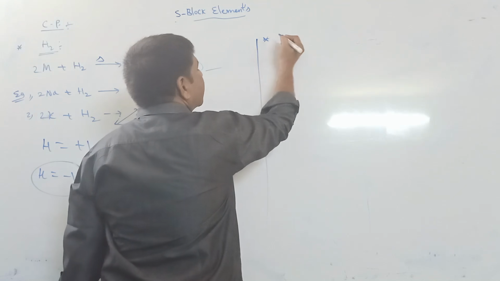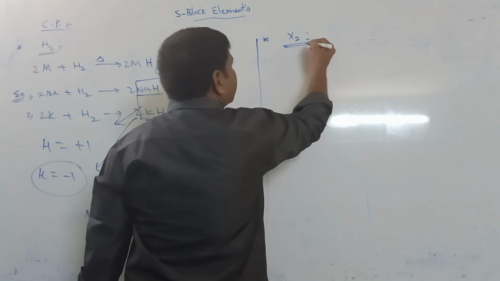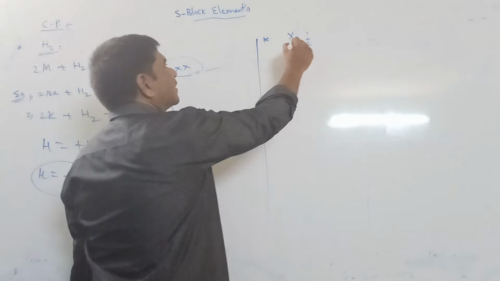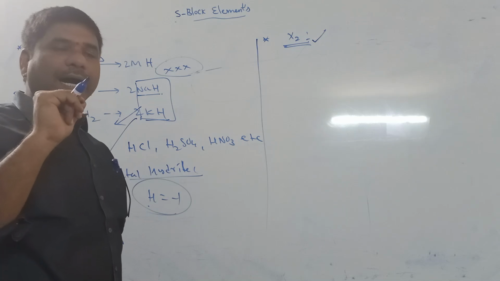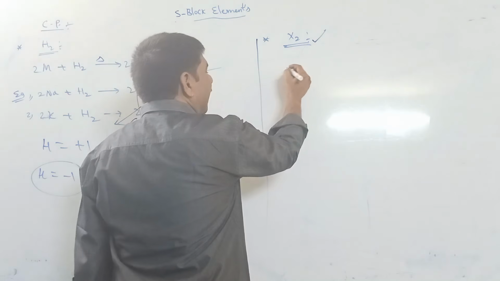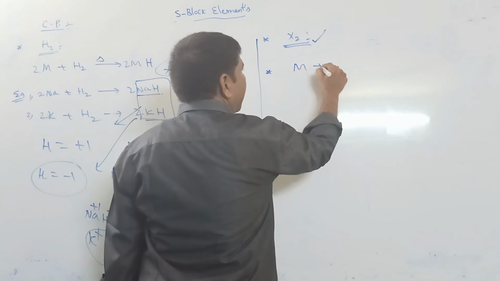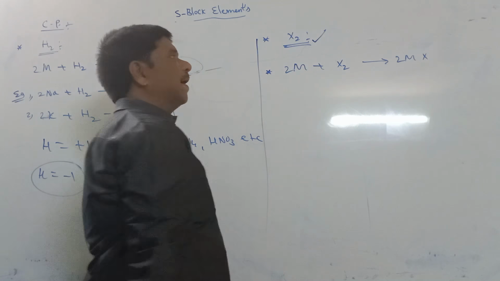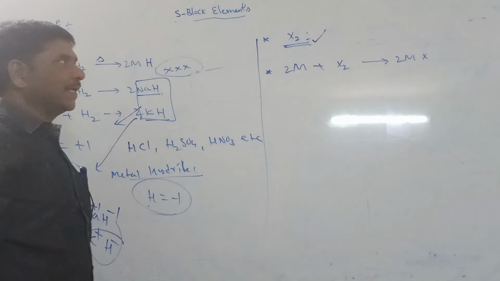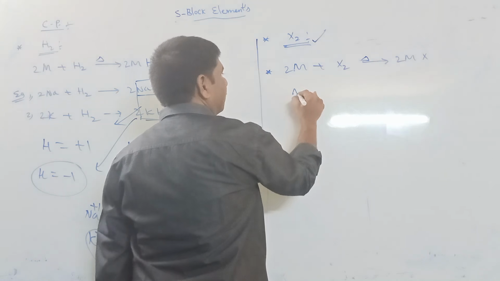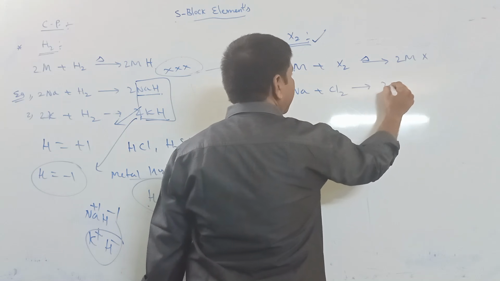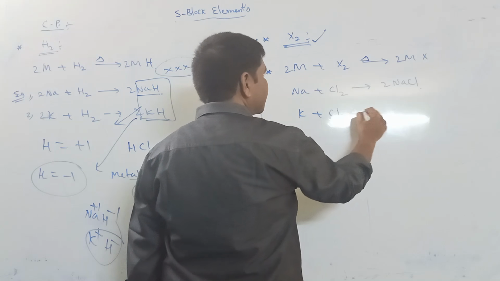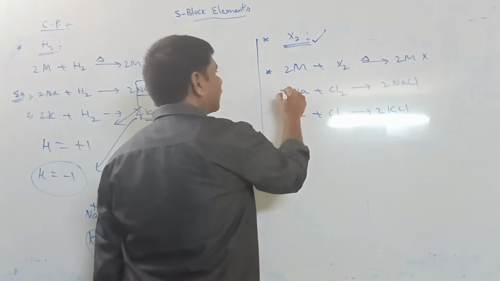The next one is reaction with halogens. These group elements react with halogens to form halides. For example, M reacts with a halogen to form MX. Sodium reacts with chlorine to form sodium chloride. Similarly, potassium reacts with chlorine to form potassium chloride.